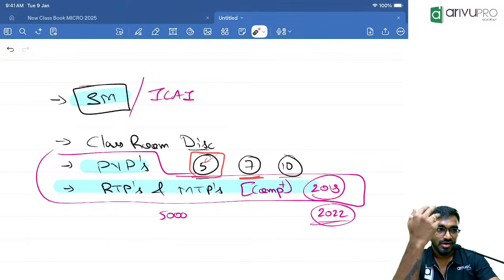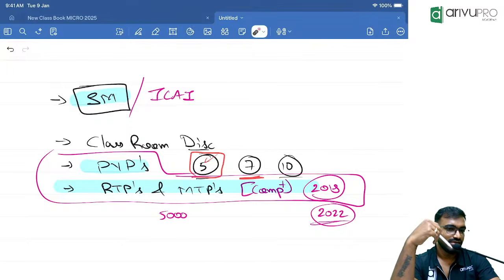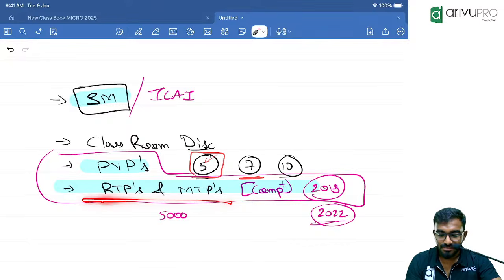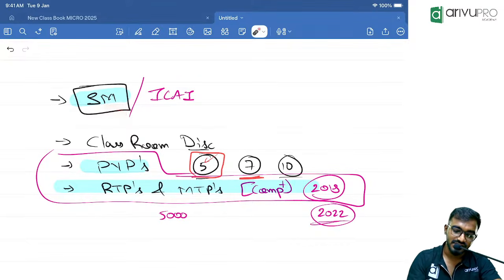If you want, you can watch that. It's optional. He's the second highest scorer. As I said, 98 is the highest grade. Rakesh is the second highest scorer, and Salman, 93, a Bangalore branch student, is the third highest scorer. So RTP and MTP, do not ignore. Simultaneously start solving them.